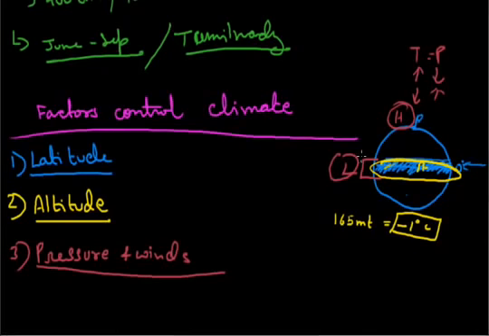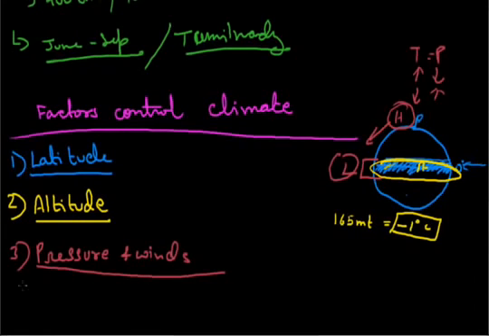So the winds go from high to low pressure regions, and because these are cold winds, they also affect the temperature or weather of that area. This is how the winds and pressure control the climatic conditions of a particular region, depending on which type of winds are coming in that region.